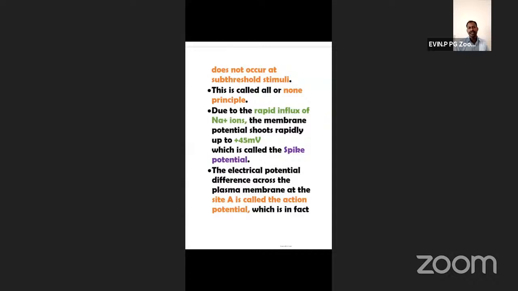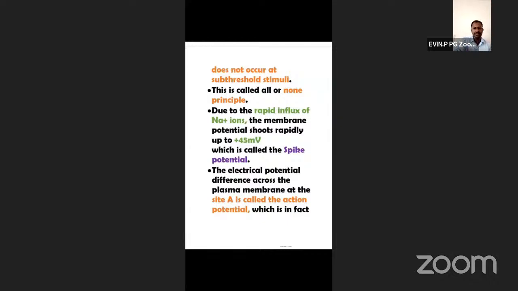So unless the stimulus reaches the threshold limit, no action potentials are produced. Yes, sir. So that is known as what? Okay, all are non-principal, sir. The explanation is correct, but explain in a different way. Okay, thank you, sir. Very good. So unless the stimulus reaches the threshold limit, the action potential will not be produced. So this is about what?